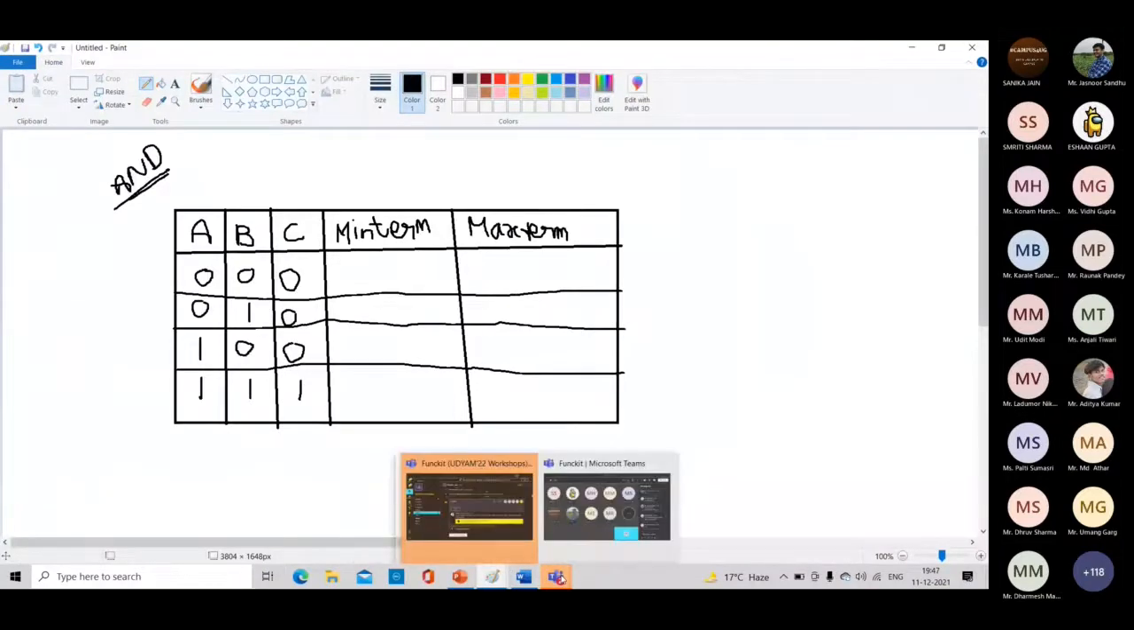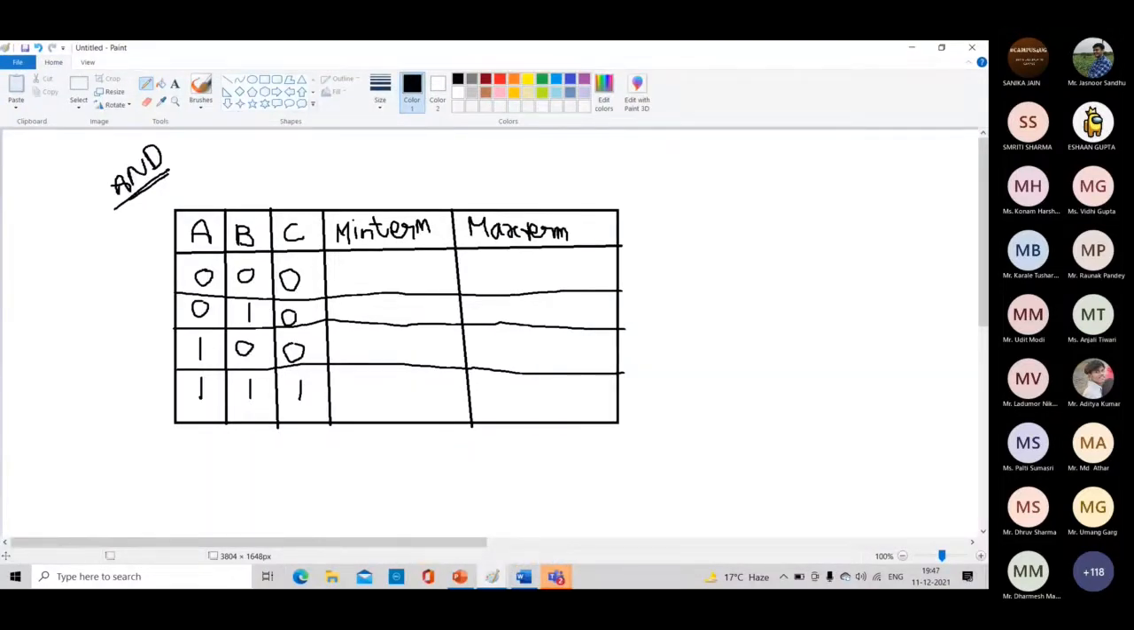You have to write the SOP and POS form of the AND gate by using this table. As you write the minterm and max term, then you write SOP for which the output is high, and for POS you have to take the output which is low.